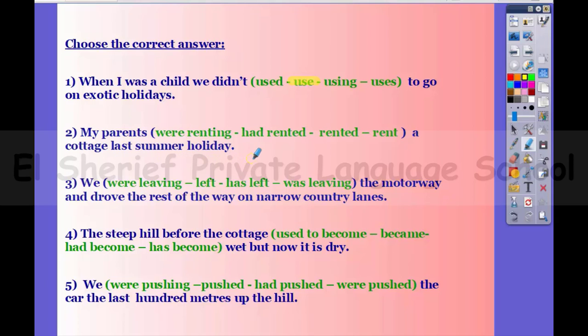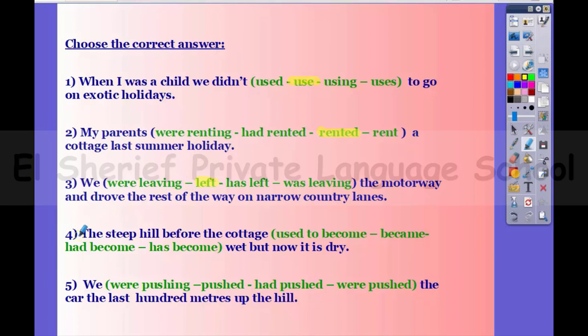So it's going to be rented, because last is the key word for the past simple tense. Number 3. We the motorway and drove the rest of the way on the narrow country lanes. So we left the motorway. So this is just a narration of past actions.